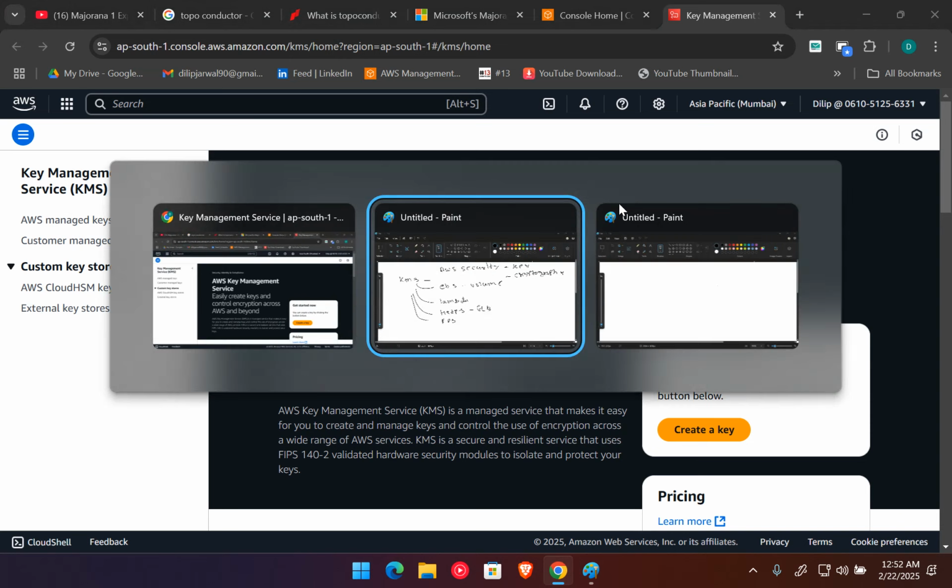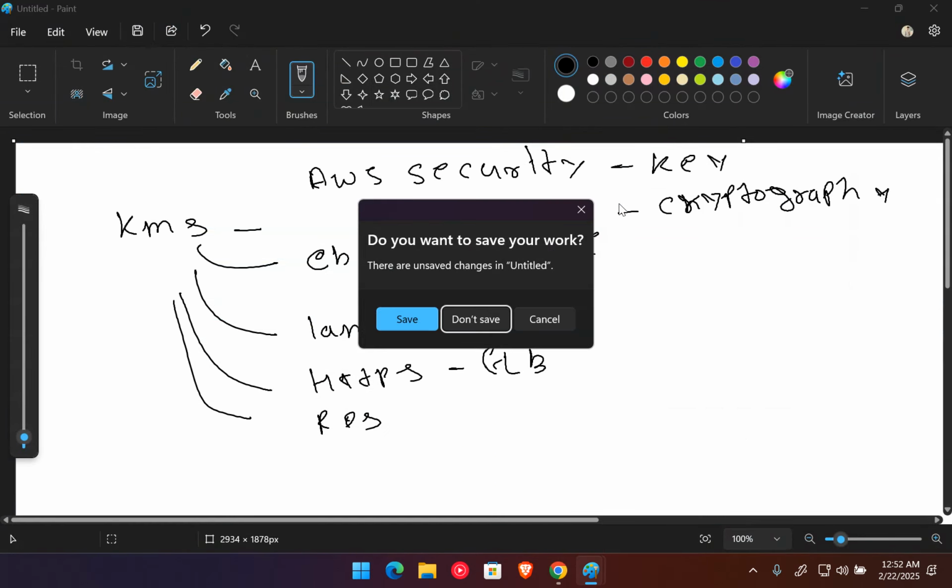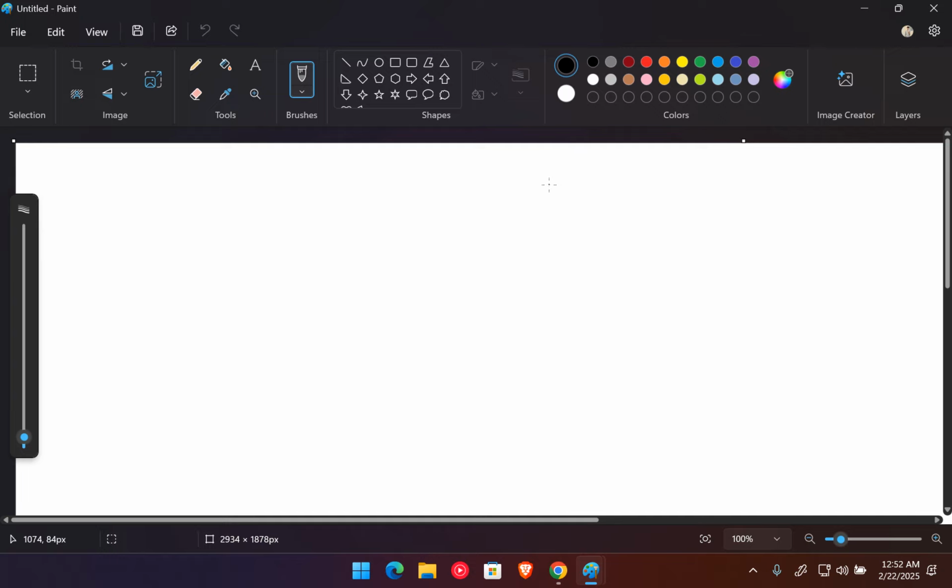But if you talk about encryption, we first need to understand cryptography: what is meant by keys, why we use keys, public keys, and all those things. So first I'm going to explain cryptography.